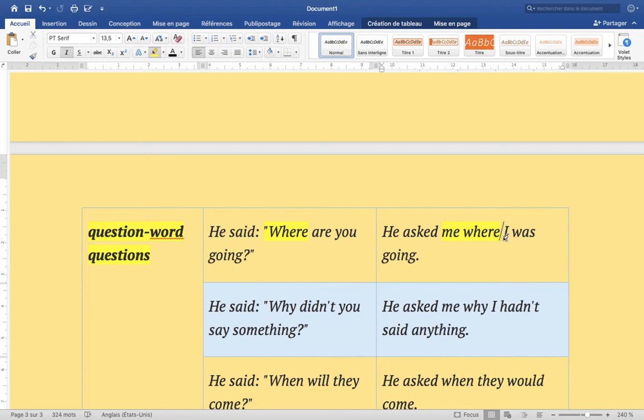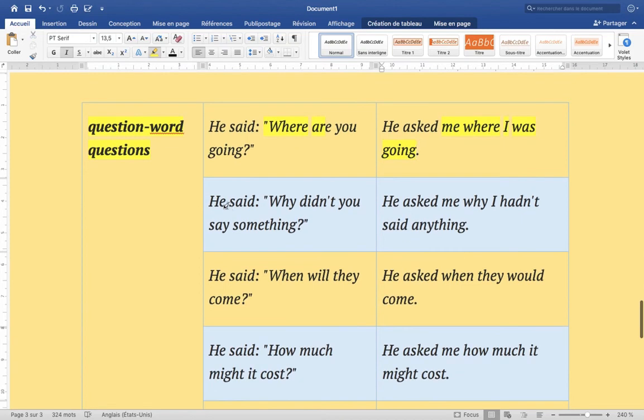So he asks me. So we have me, which means that the pronoun is going to be I, subject one going to be I was. Why do you put was? Because we have the verb to be here: are you. Okay, where I was going, and we are going to keep that going here. Where I was going.